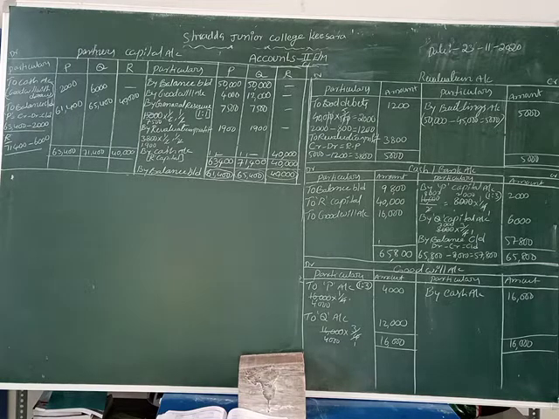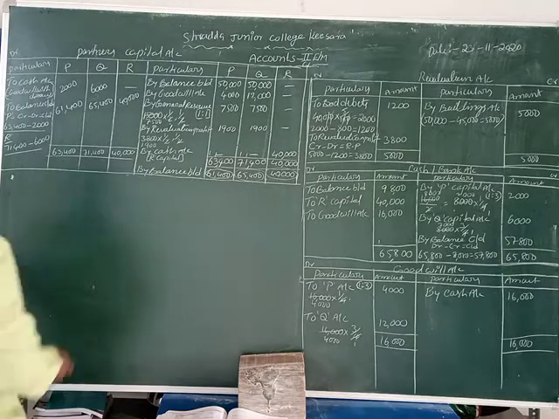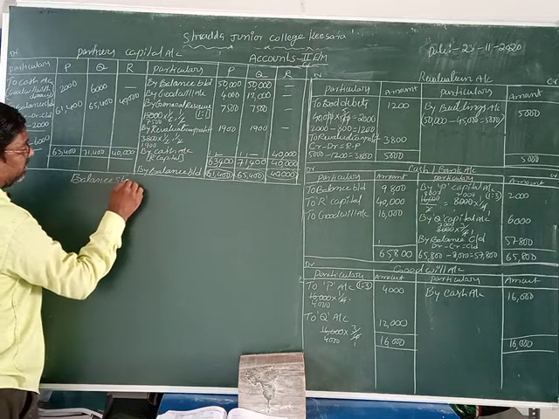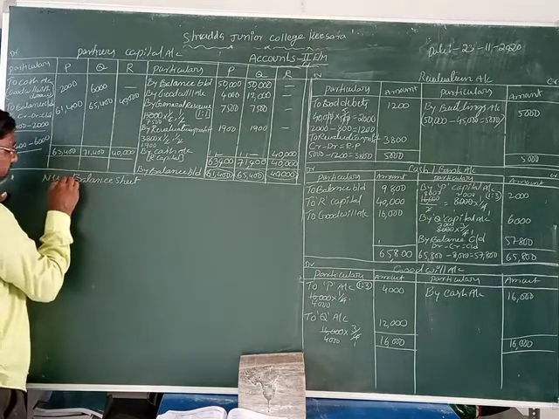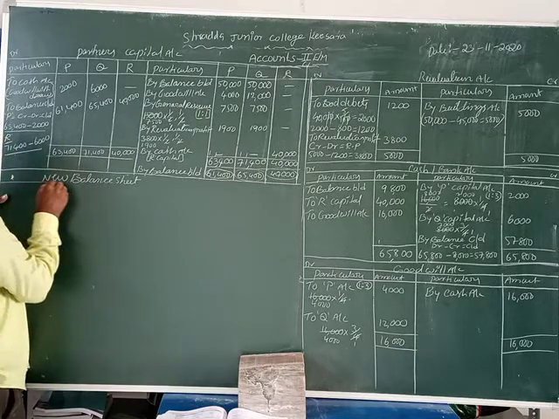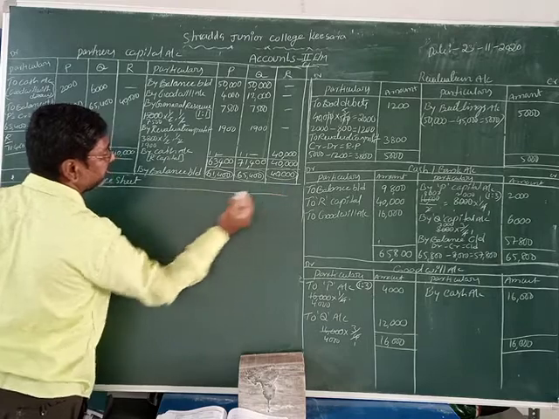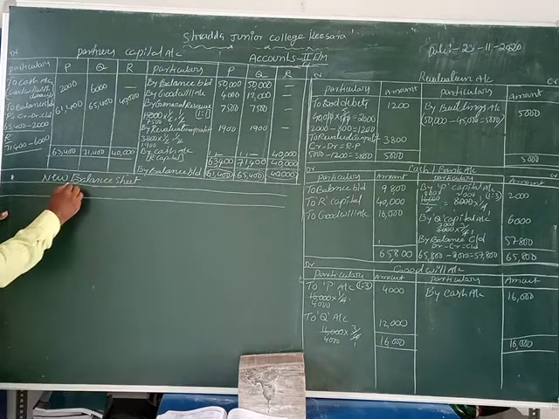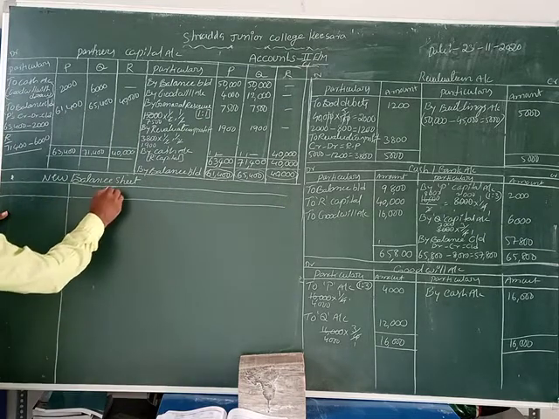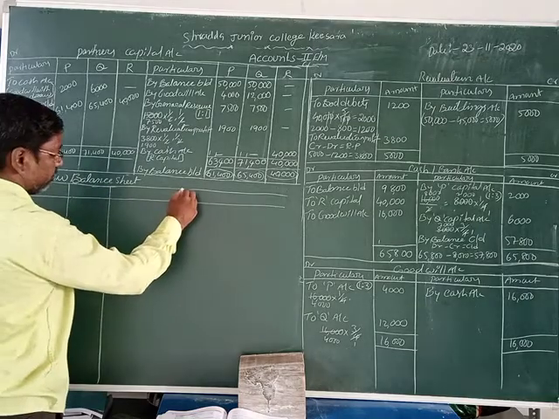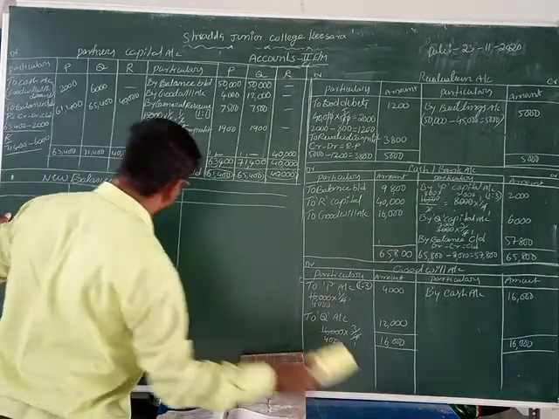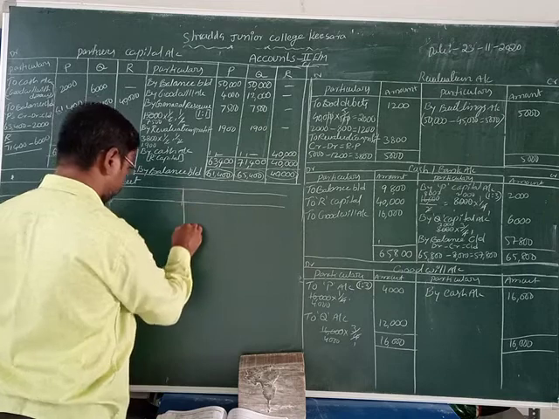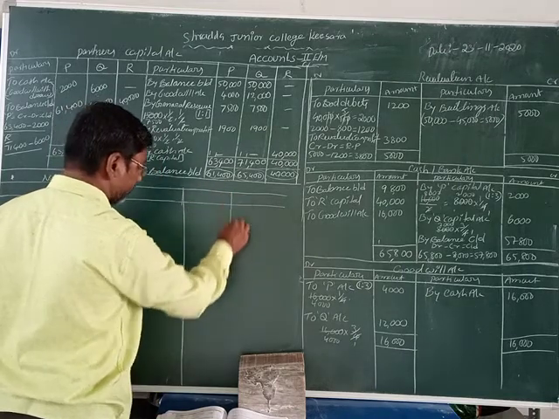Now next one is the balance sheet, students. Write down here: balance sheet, new balance sheet. Okay, now let us take the table of balance sheet. Liabilities, amount rupees, assets, and amount rupees.